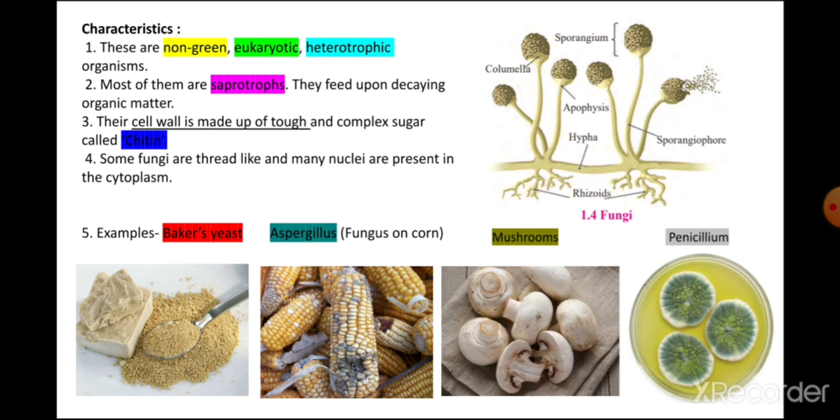So we have discussed three kingdoms today: fungi, Protista, and Monera. In the next part of our chapter, we are going to see classification of microbes.